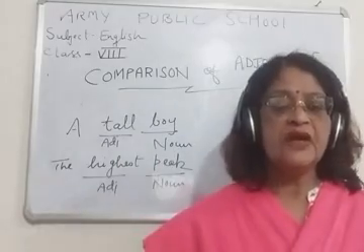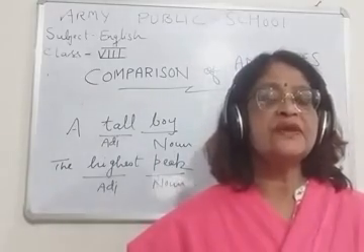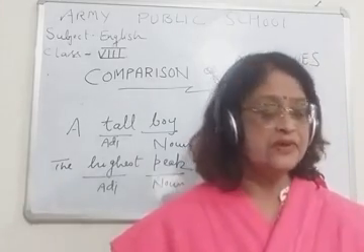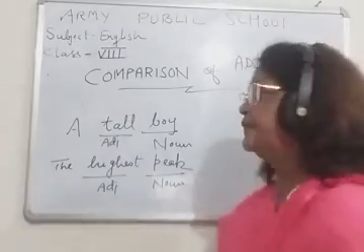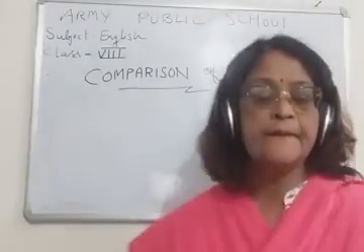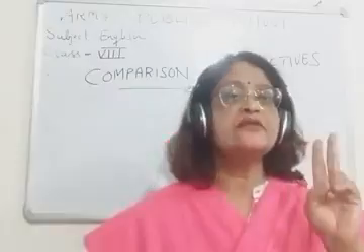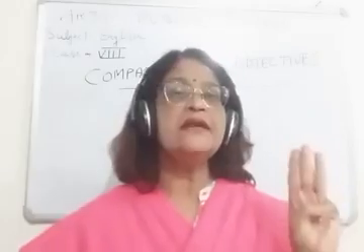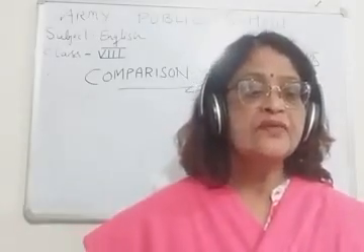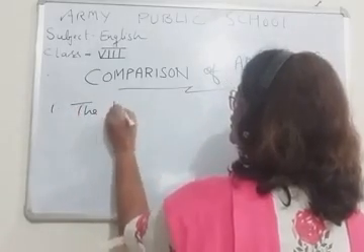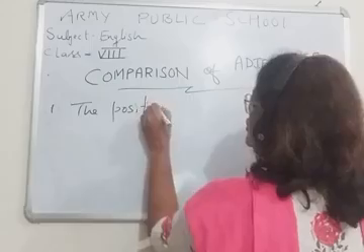So children, now I will be telling you something about the degrees of comparison of adjective. Now children, there are 3 degrees of comparison. First is the positive degree.